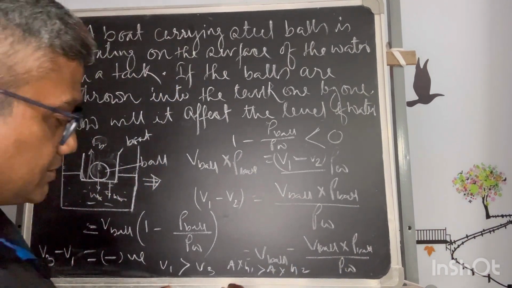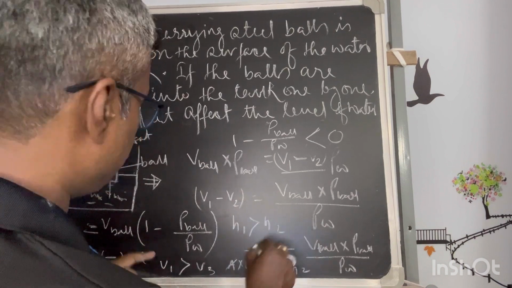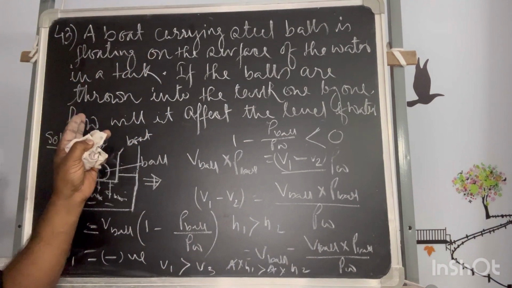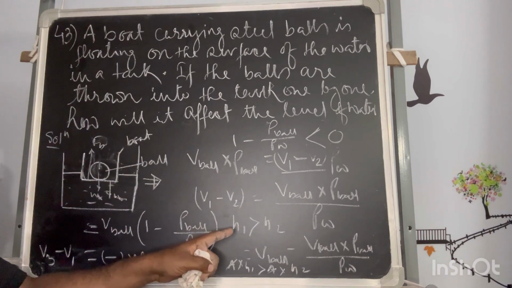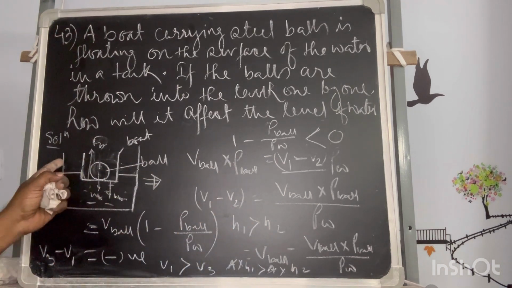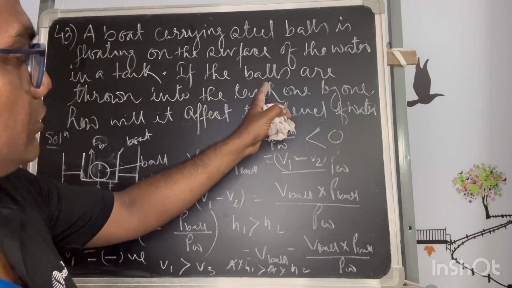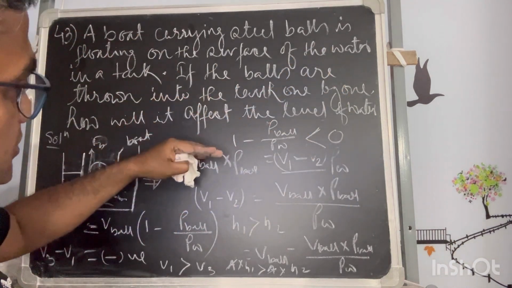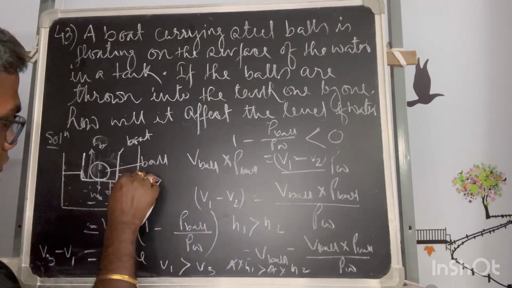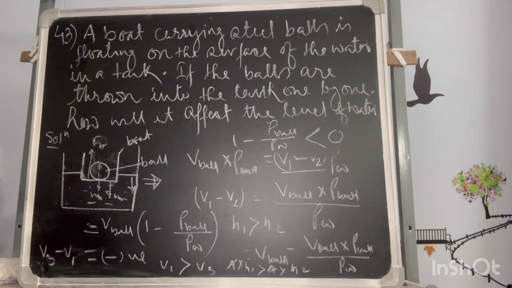Second case, height rise. So this is cancelled. So H1 is greater than H2. H1 is the height raised for this arrangement for the first case, when the ball was there. When the ball is dropped, the height has reduced. So that means if we are consecutively throwing the ball out, the height of the water will constantly go down. The surface of the water will go down.